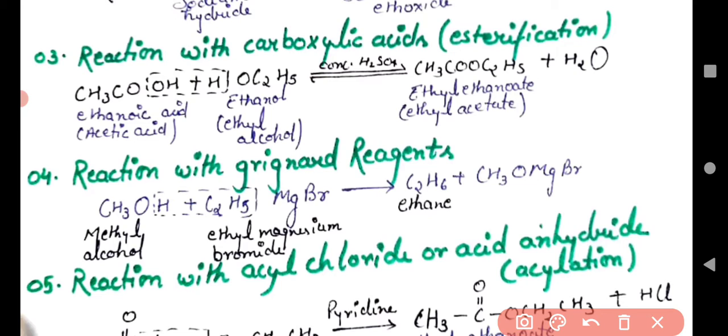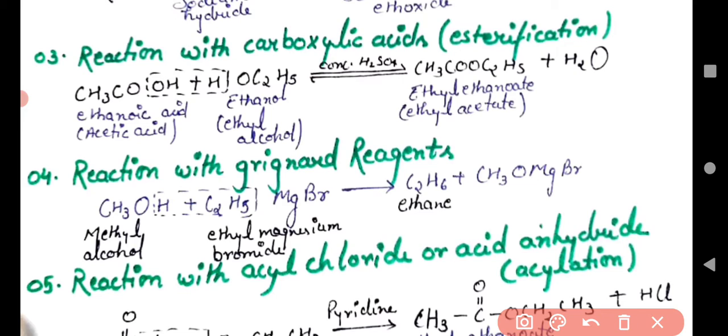So this is the reaction with alcohol in the presence of acid. Ethanol reacts with ethanoic acid, and ethyl ethanoate is formed. Understand?